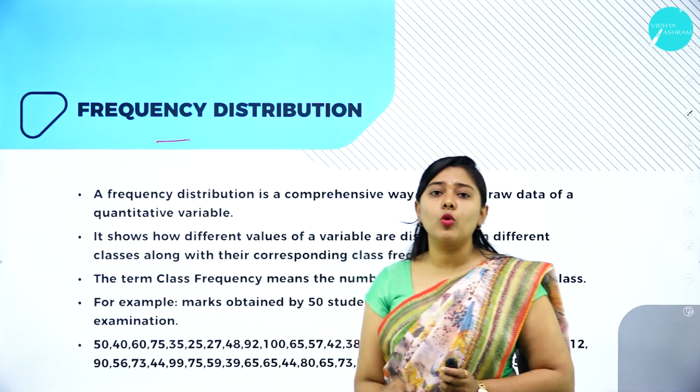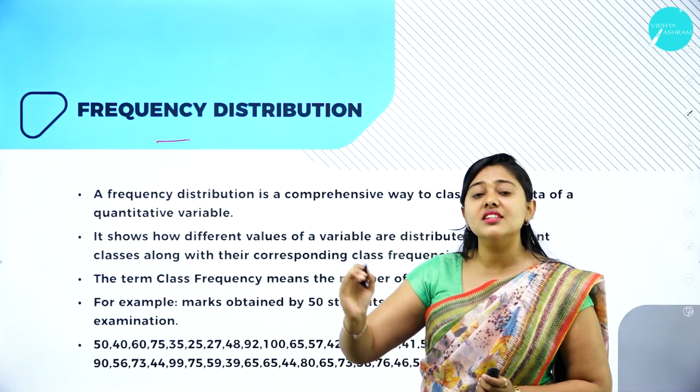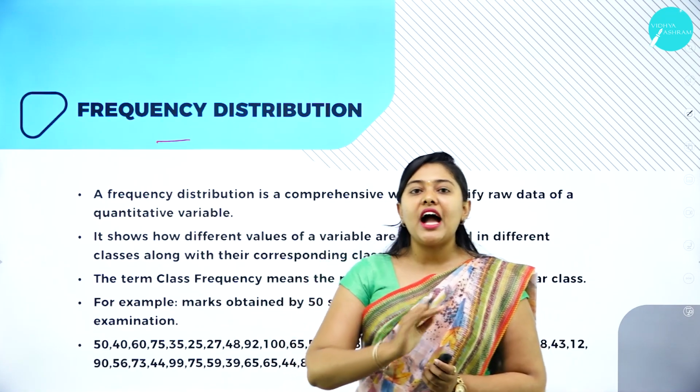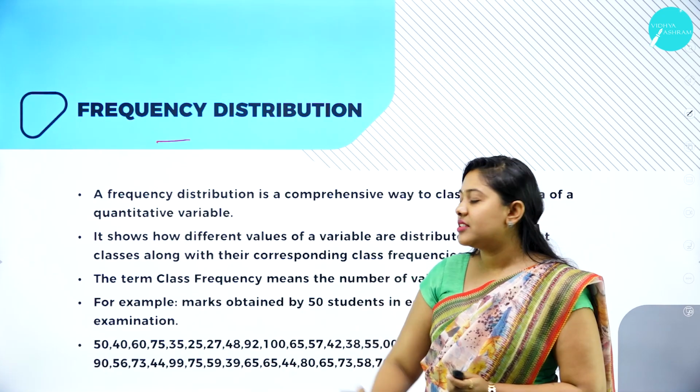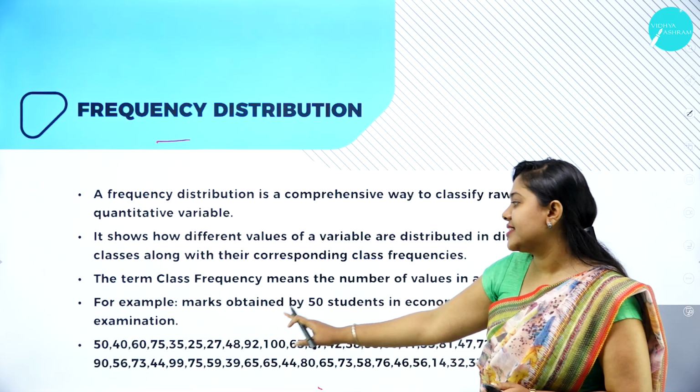The word frequency means the number of values or observations that occur often. For example, we have 50 students in this class who have scored different marks, like 50, 40, 60, 70.